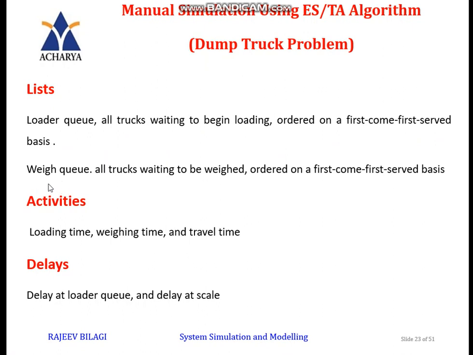The other is the weighing queue, where all trucks to be weighed are ordered first come first served. So here also it is first come first served. Now activities: there are three different activities. One is loading, another is weighing, and the last is travel.